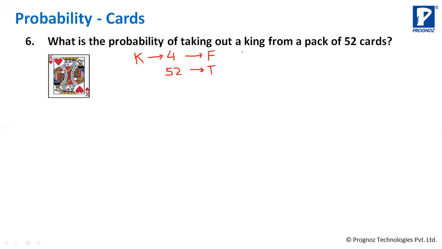So probability, the way we write is P of E, will be equal to F by T, which is equal to 4 by 52, and 4 by 52 is nothing but 1 by 13.